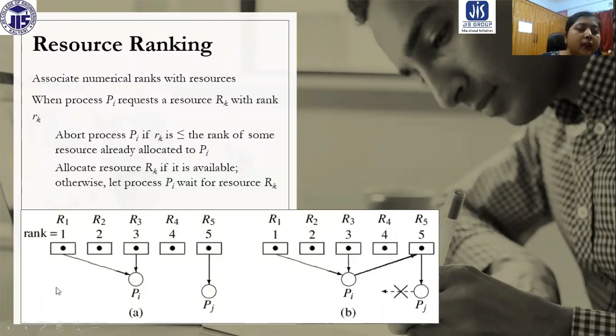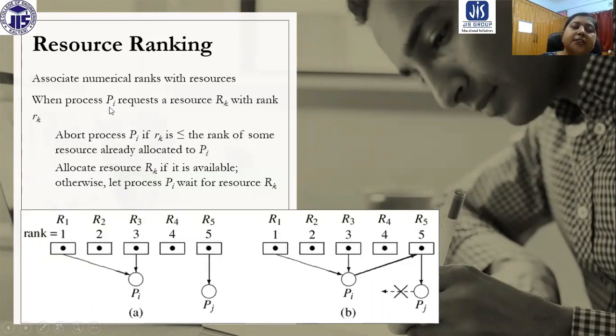Here you can see the rank is given: R1, R2, R3, R4, R5. So 1, 2, 3, 4, 5 like this the rank is given, and the rank is actually given according to the requirement. Suppose reading is required earlier than writing, so reading is going to have an earlier rank.